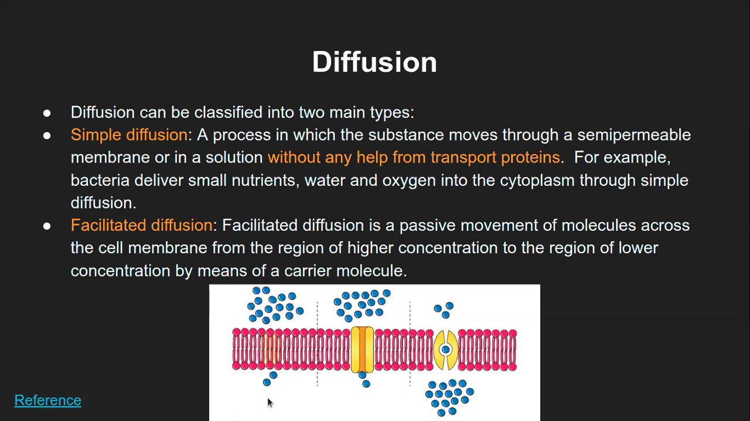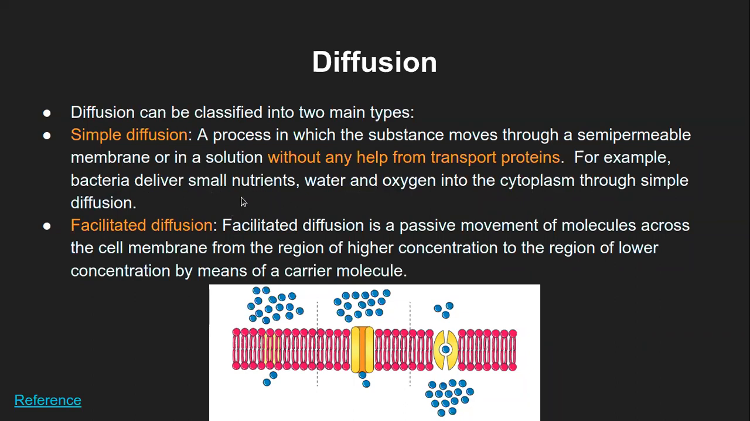For the time being we are saying it's from inside to outside. So earlier this higher concentration was inside, but because of the solute movement, now the higher concentration is outside the cell. The second one, sorry, let me finish this simple diffusion. So for example, bacteria will take in small nutrients like water and oxygen into the cytoplasm through a simple diffusion process.